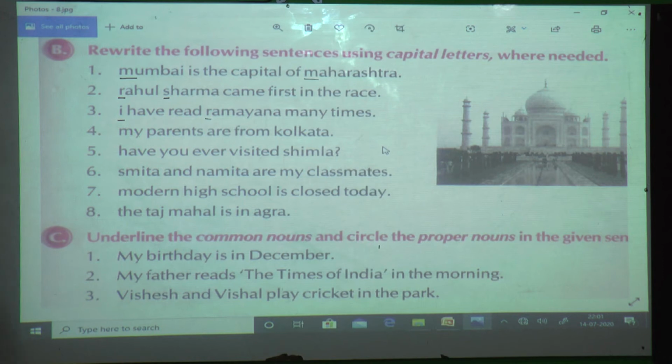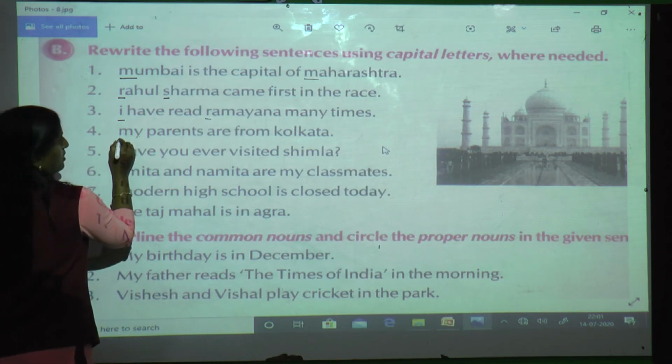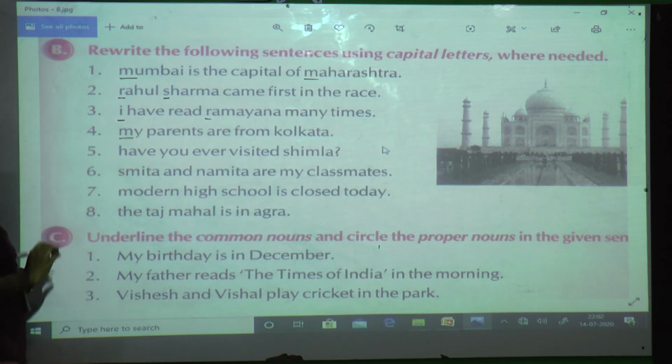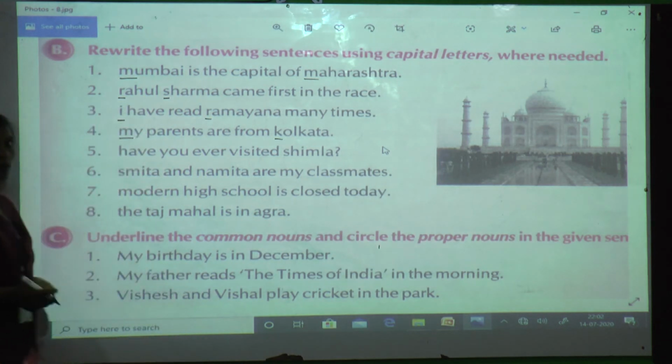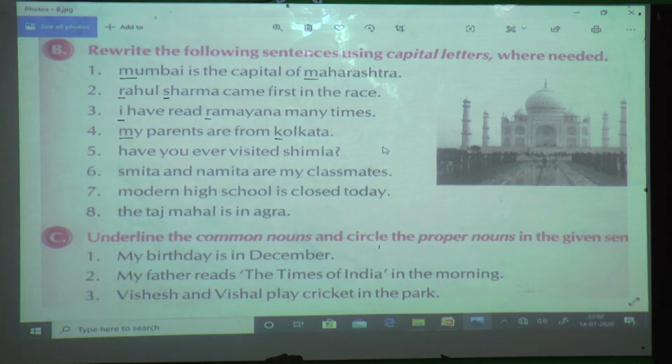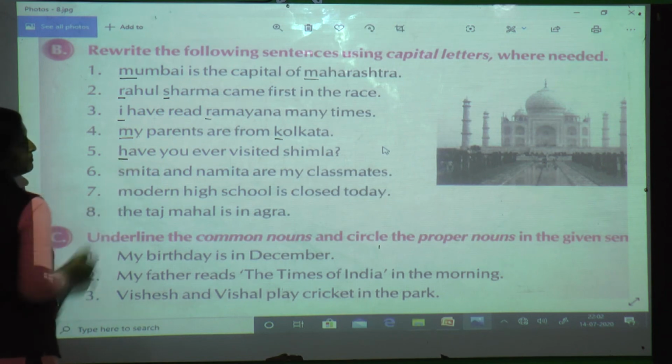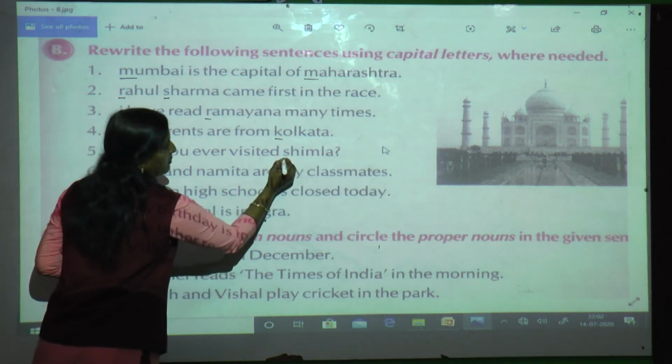Fourth, my parents are from Kolkata. As this sentence starts with M, so M will be capital. Okay, and Kolkata is the name of a city, so we are going to underline Kolkata. Next, H, then Shimla, name of a place.